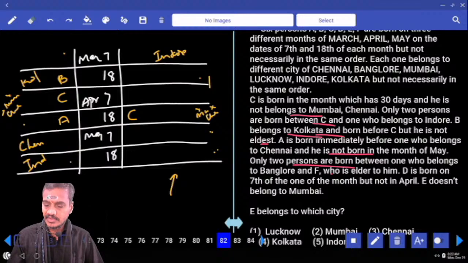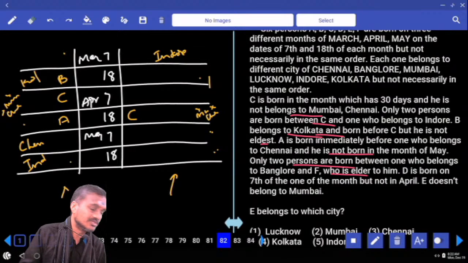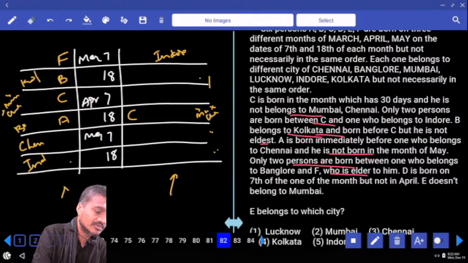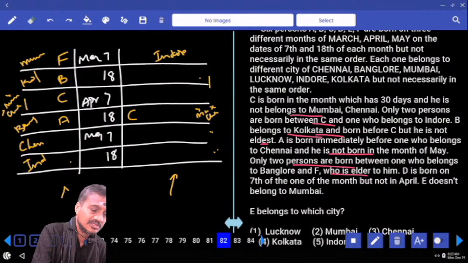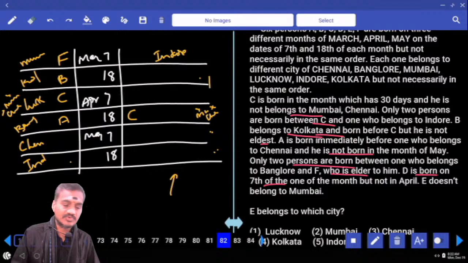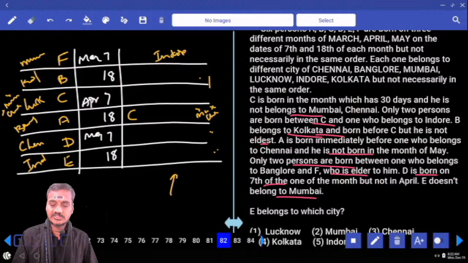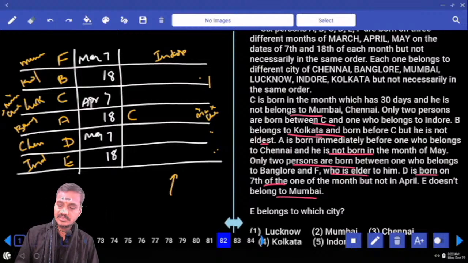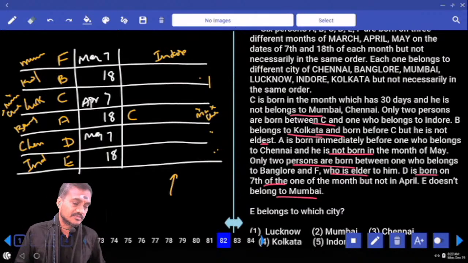And F is elder to him. F is elder to the one who belongs to Bangalore, isn't it? And so where should this F be? F must be here. There are only 2 persons, so A must be from Bangalore. And if A is Bangalore, C cannot be from Mumbai, and F is from Mumbai. And if F is from Mumbai, then who is the person left over here? C. Now this C is from Lucknow. Then we are left with 2 more. D is born on 7th of one of the months. And so D is here. If D is here, E must be at this place. E does not belong to Mumbai. F belongs to Mumbai. Hence, question numbers 82 to how many questions? Again, 5 questions. Fine. 82 to 86.